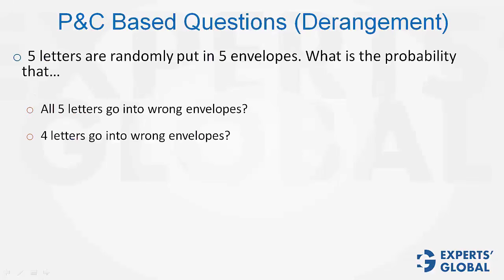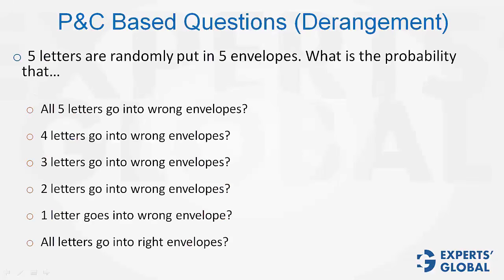Let us now solve a bunch of questions based on derangement. Please pause the video and solve these yourself. You have 5 letters and 5 envelopes. All 5 letters go into wrong envelopes. So that is in fact asking D of 5, the number of derangements for 5 elements.